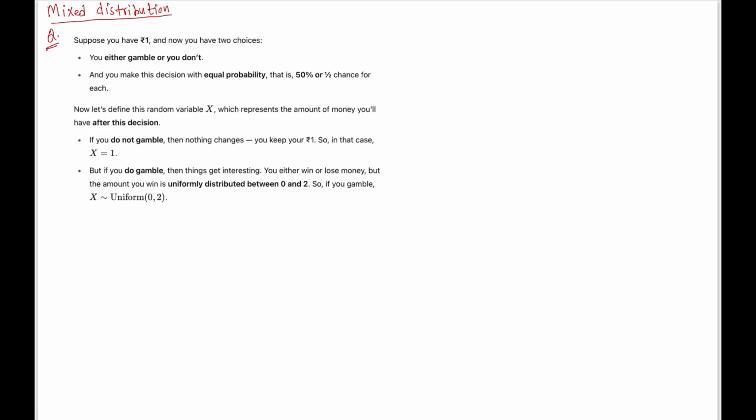So what is the overall question? You will gamble or not with a 50% chance, and you have 1 rupee already. If you don't gamble, you will have the 1 rupee to yourself. But if you gamble, then maybe you will lose or win. So after gambling you will have money that is uniformly distributed between 0 and 2, right?